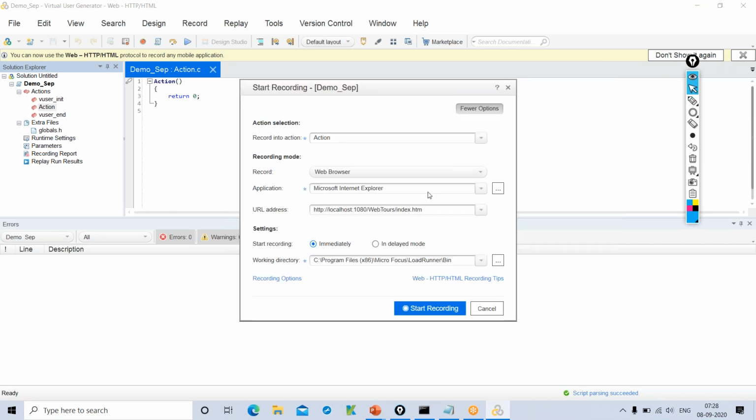The other question I want to ask: I'm using LoadRunner in my office, and I'm still learning many things. When we try to record, why does it always open in private mode rather than the normal mode?